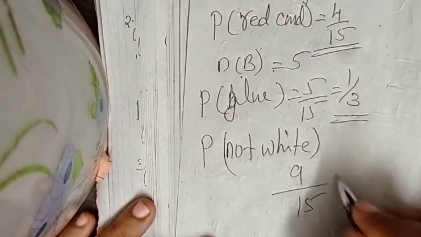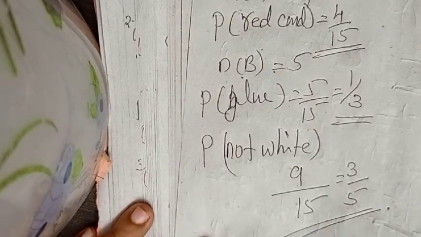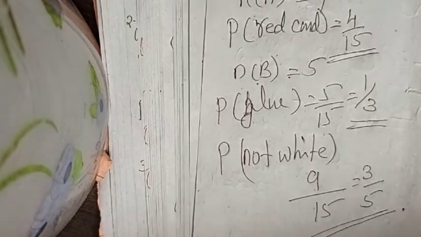Then next, probability of not white. How many white? 6 whites. Not white means 5 plus 4, 9. Isn't it? 9 by 15. 3 by 5. Understand? Next question.